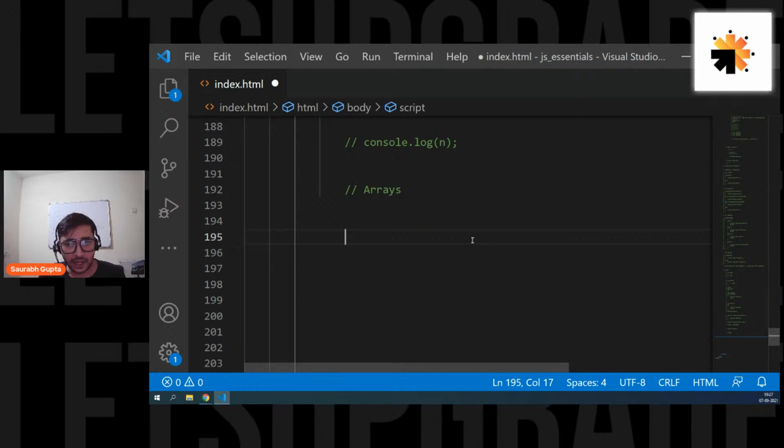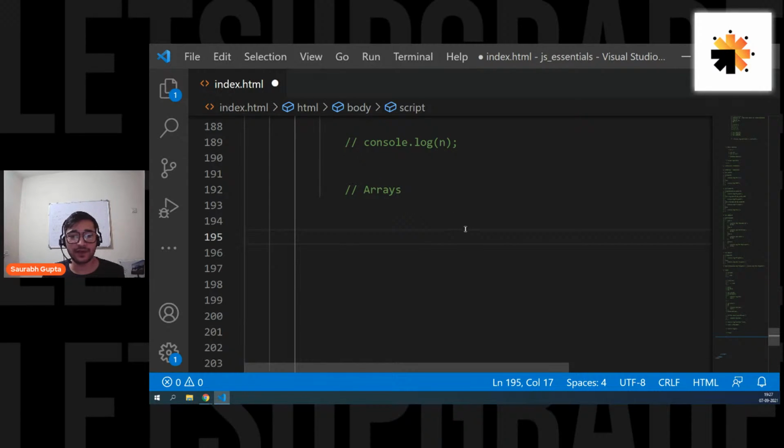Is JavaScript OOP? A lot of people are asking, is JavaScript OOP? Yes, you can perform object orientation in JavaScript. Totally valid. Even JavaScript has its own version of a controlled object oriented programming language called TypeScript. Now it's not a different language, it's just a superset of JavaScript, and there you write everything in object orientation. But you can also perform object orientation in normal JavaScript. Is that clear?